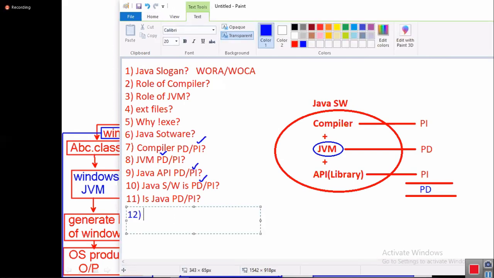Okay, then the 12th question. Tell me, sir, who developed JVM?